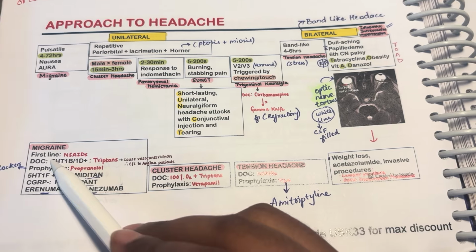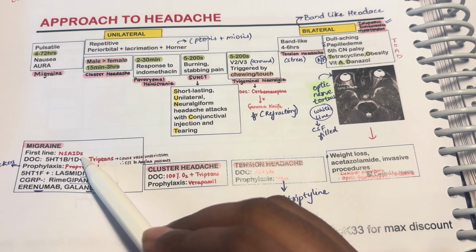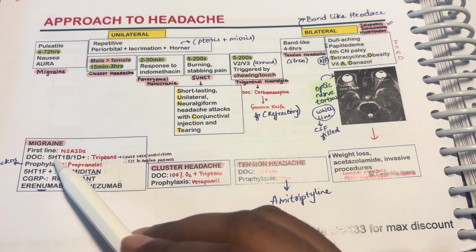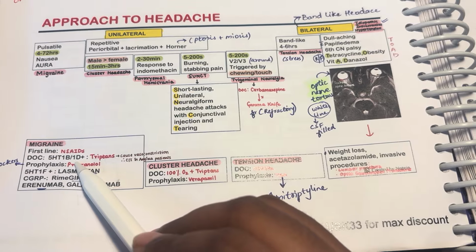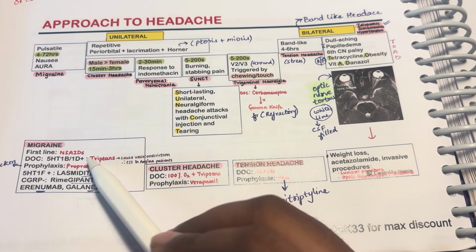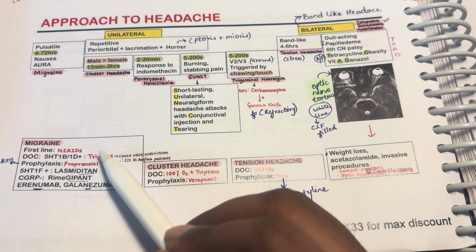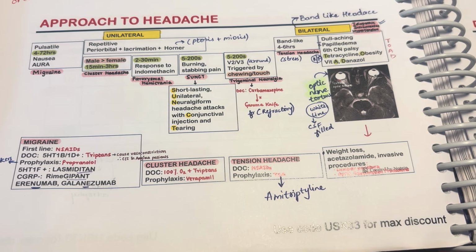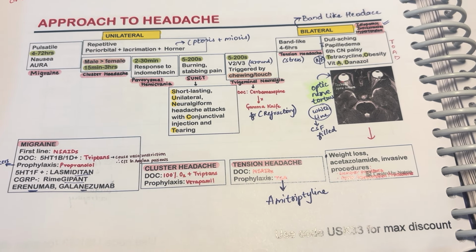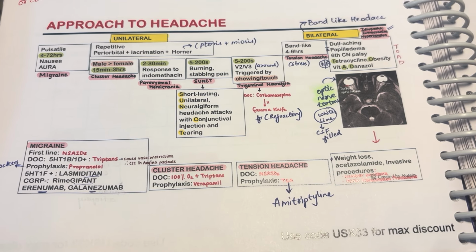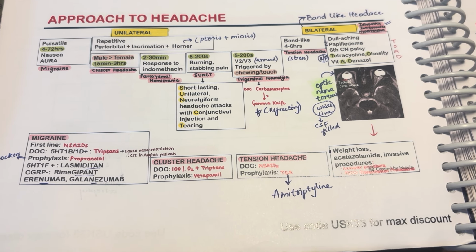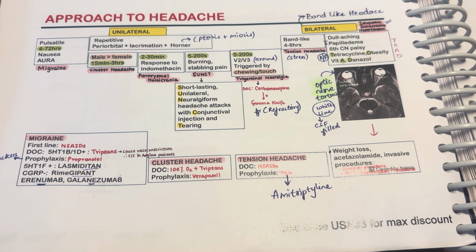So the first line that can be given for migraine is NSAIDs. Then the drug of choice is a 5-HT1B and 1D agonist, that is nothing but triptans. Normally, from the trigeminal neurons CGRP is released, which will cause neuronal inflammation and vasodilation.